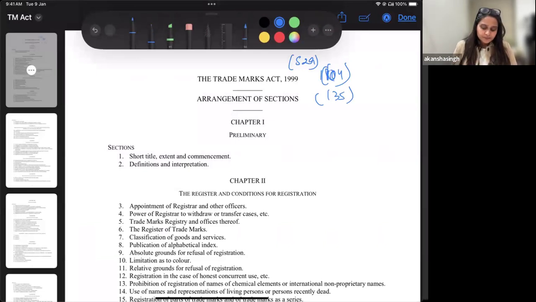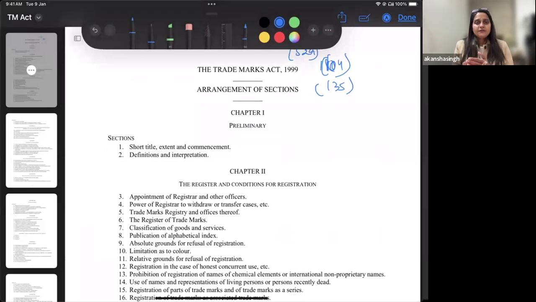Okay, so now what is a trademark? First thing, as when I was giving you the answer for copyright, that question took a lot of time because it was a problem based question. But here, this is a very straight away question as to what is going to be the action for infringement of a registered versus infringement of an unregistered trademark.